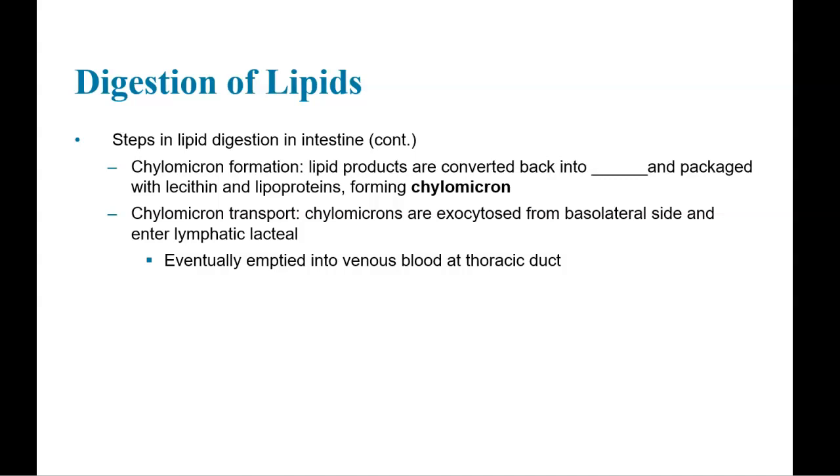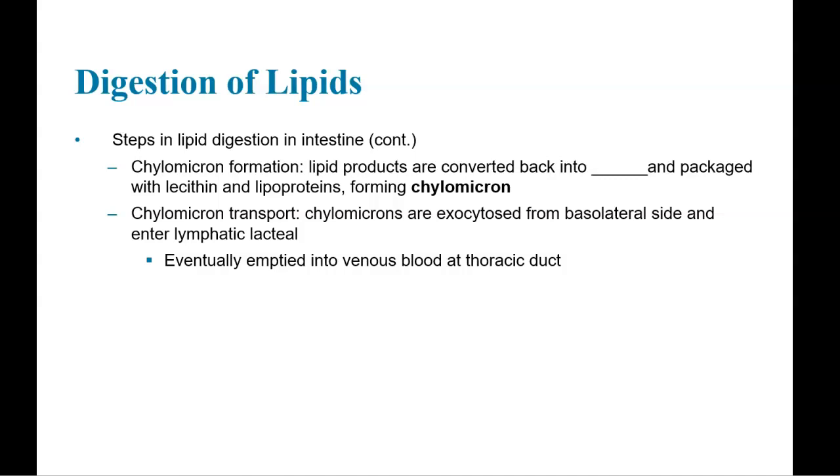The chylomicrons are going to be exocytosed from the basolateral side of the enterocyte, and then they're going to enter into the lymphatic lacteal. The lymphatic lacteals are structures that are part of the lymphatic system, and they absorb fatty droplets. So these are also located in the small intestine.